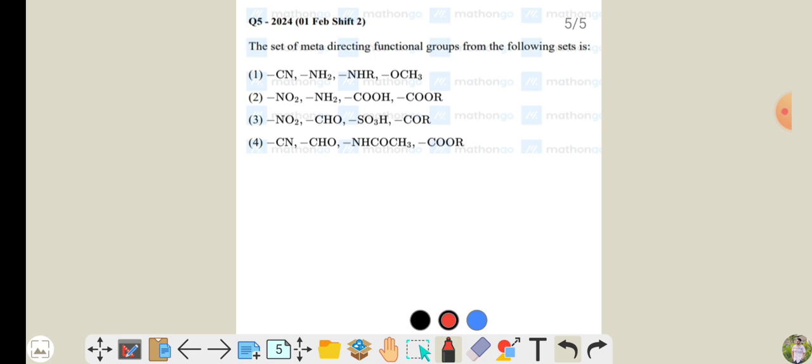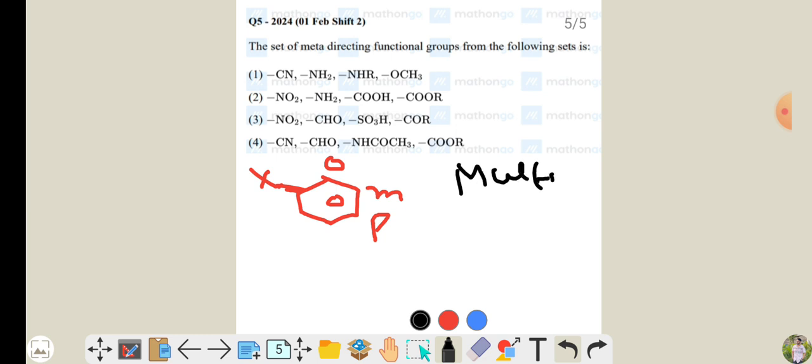So first, meta you know, right? Very well. Meta position. This is known as your ortho, meta, and you can say para here with respect to any group if X group is attached here. Ortho, meta, para like this. Clear? So meta directing means, as a trick point if you want to remember, wherever the multiple bonds are present, those groups are known as meta directing groups.